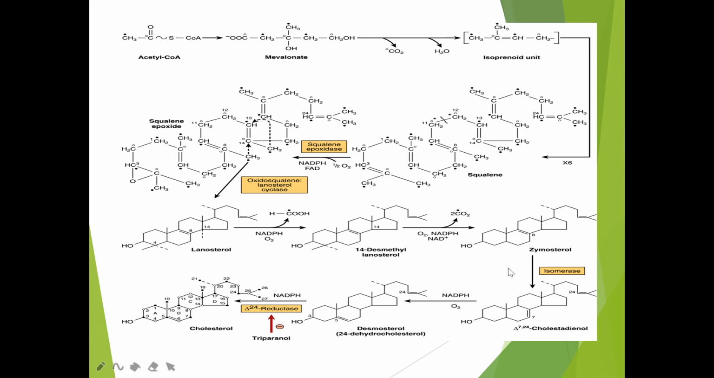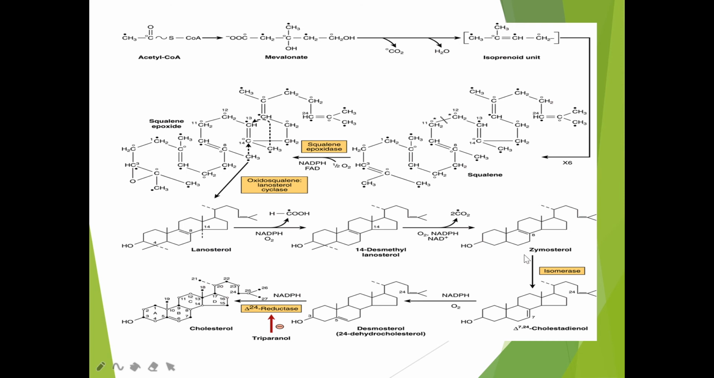Now from zymosterol, it will undergo isomerization, that is, the bond which is present in the eighth position will change. Some rearrangements in the bond position will take place and it will form delta 7,24. The bond which is present between 8th and ninth carbon will be shifted to 7th and 8th carbon. In lanosterol you can find a double bond in the 8th and ninth position.